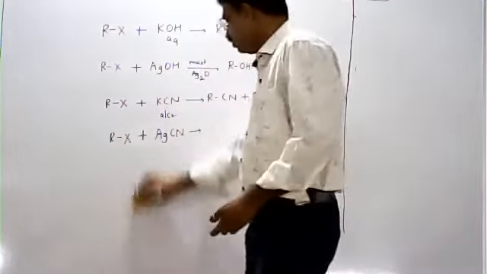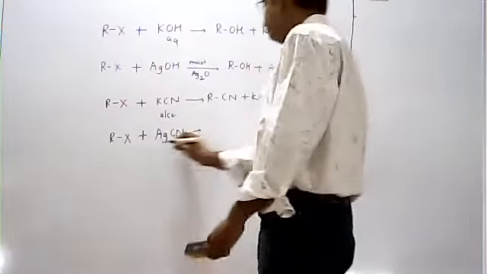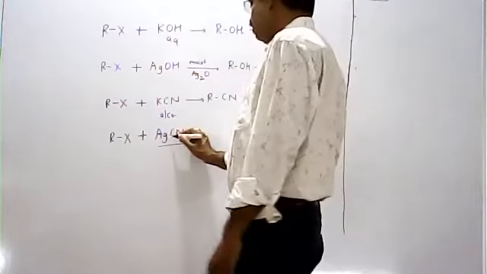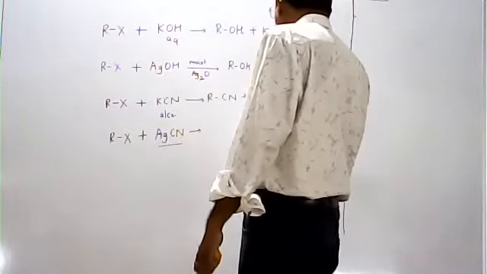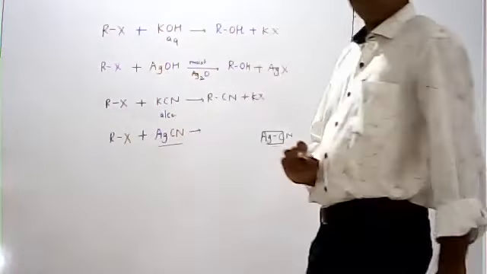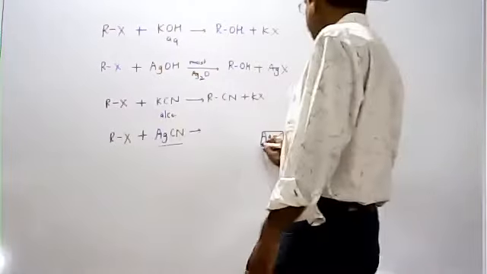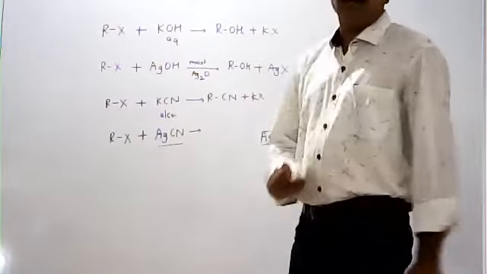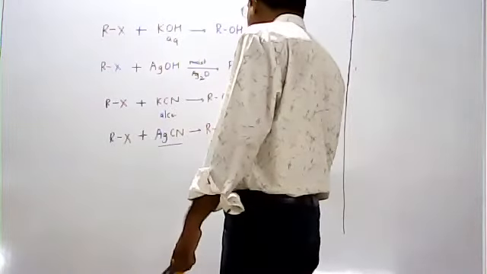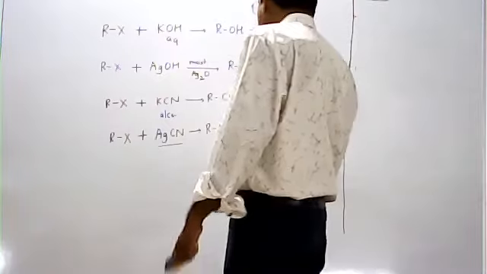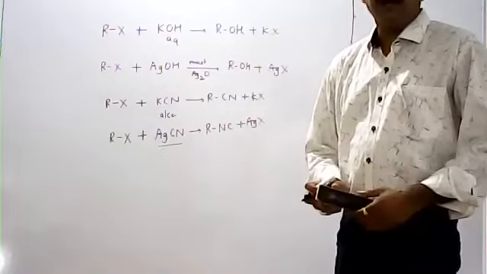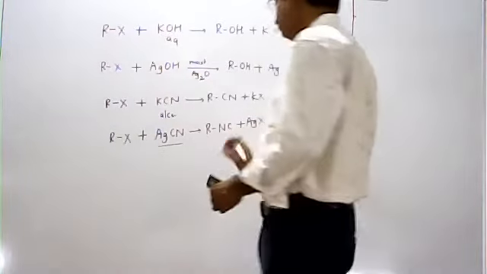We know that silver cyanide is a covalent compound. The bond between the silver and cyanide carbon is a covalent bond. It is a strong bond, so it remains as it is. So nitrogen is available for bonding, and that's why the bonding takes place from the nitrogen side. So it gives alkyl isocyanide plus silver halide.